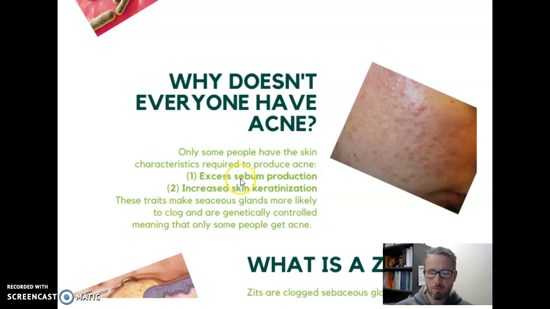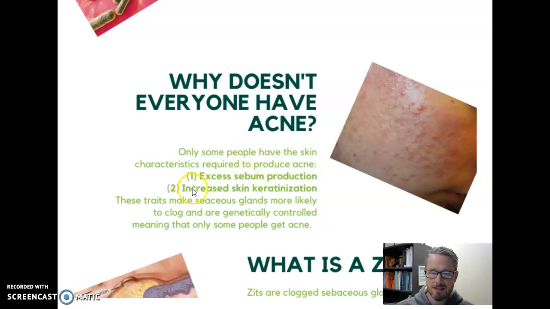So the excess sebum production, just some of us make more sebum than others. This is the oily component of our skin. And we know that some people have more oily skin, some people have less oily skin. There's one other thing, during our life, we tend to produce much more sebum when we go through puberty. So it makes sense that many people have acne outbreaks when they're going through puberty.